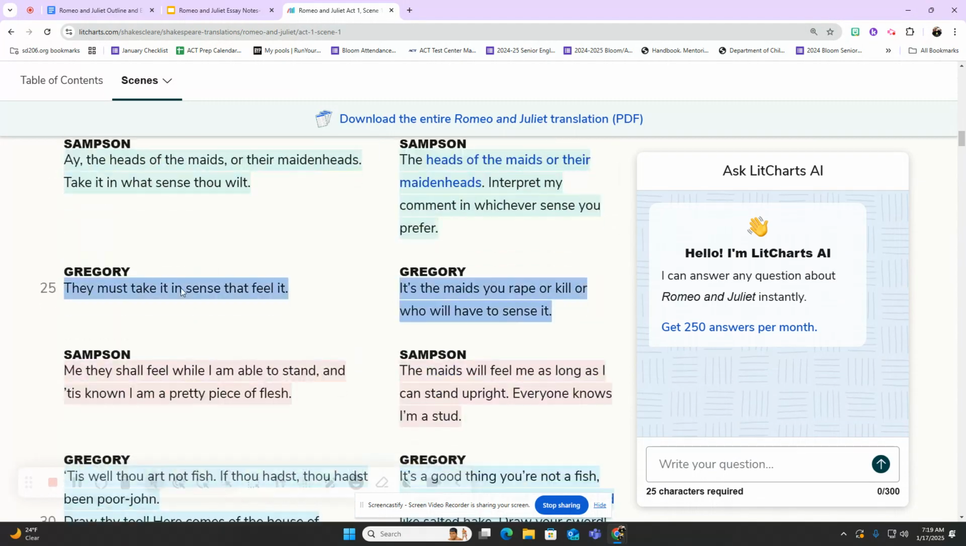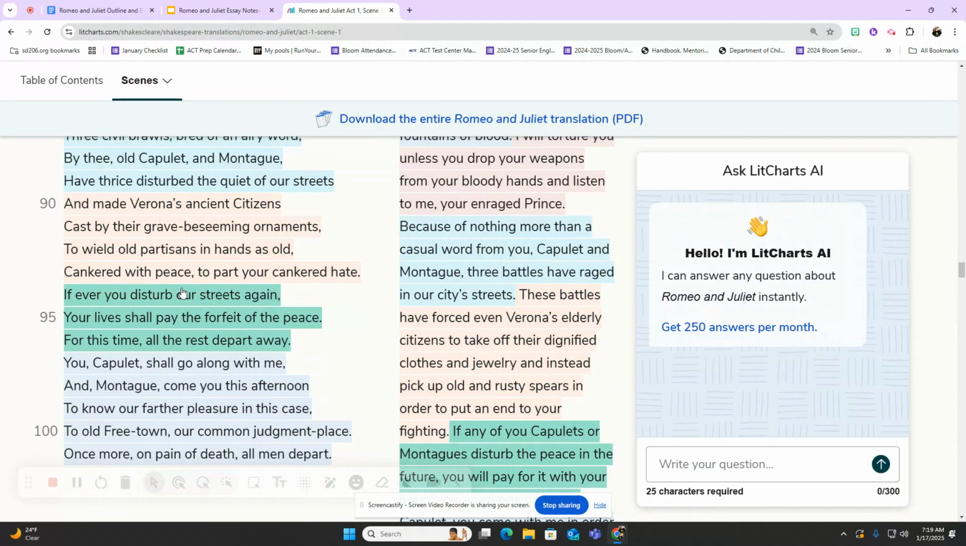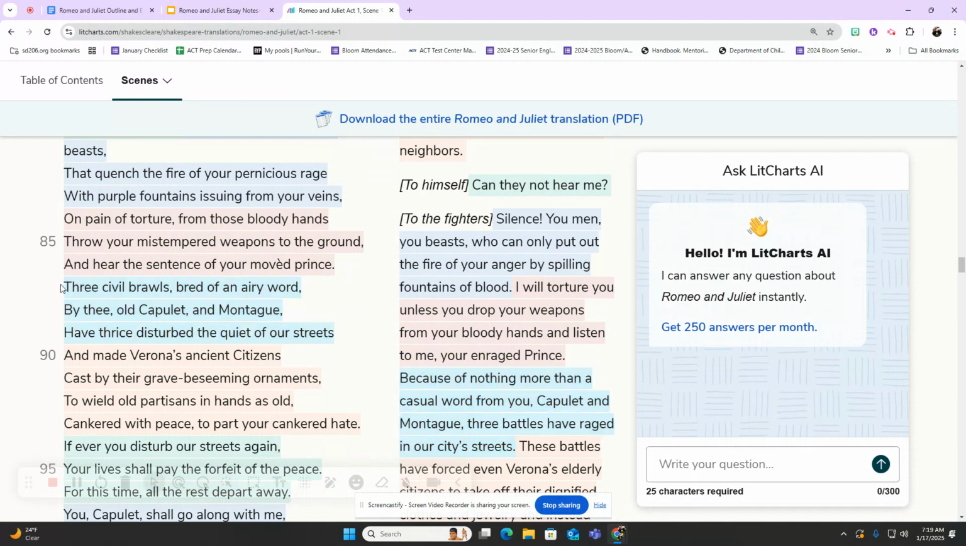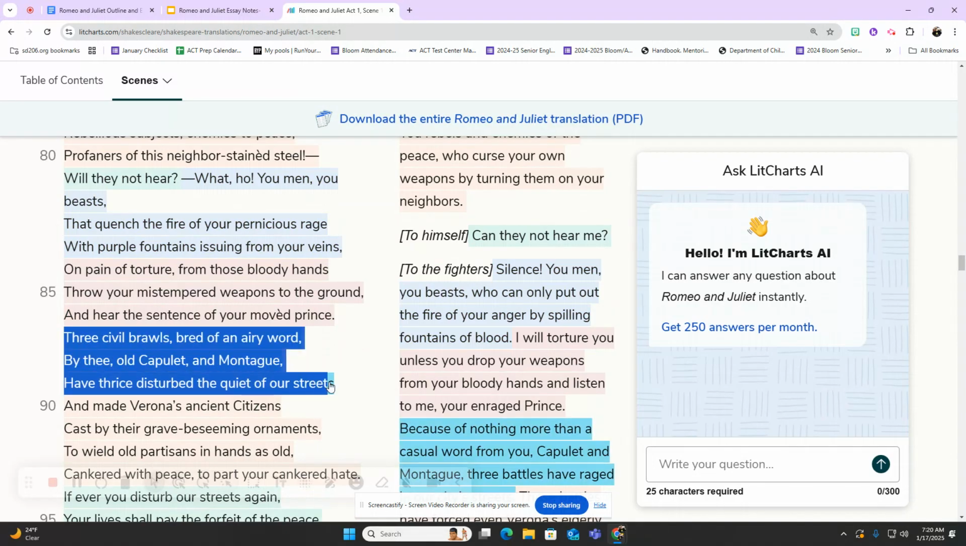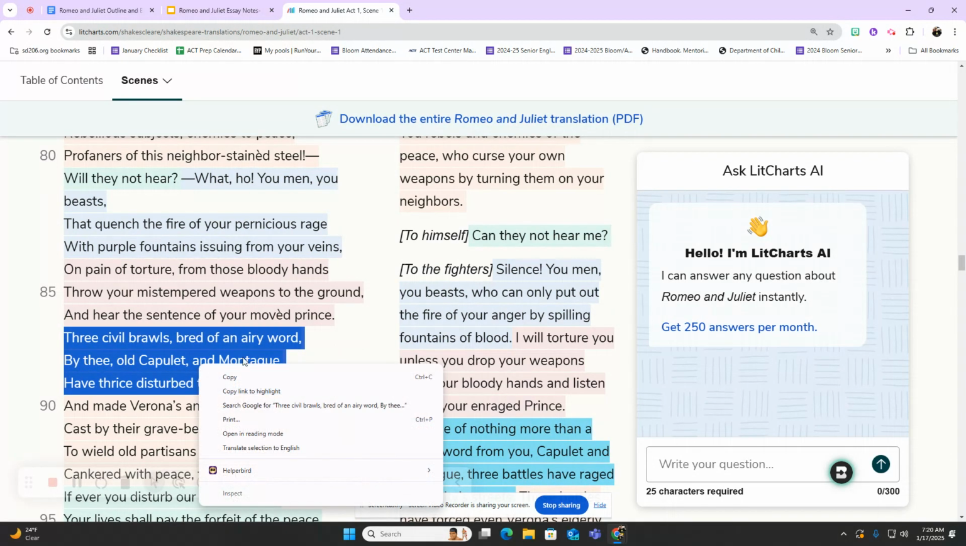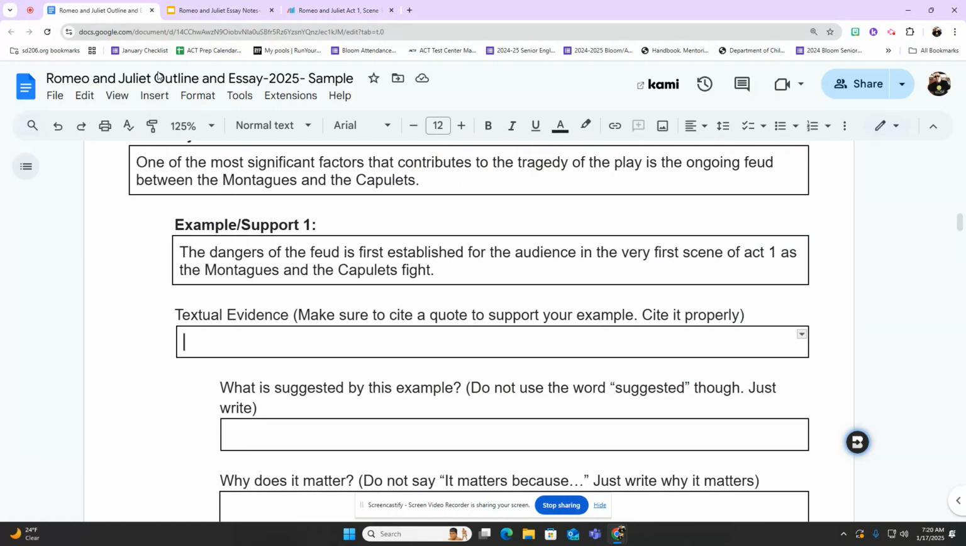So I'm going to scroll down here to line 90 because I know this play very well. It's actually right before line 90. It's lines 87 to 89. And this is where the prince gave that speech where he came in after the fight. And I like these three lines, and I'm going to copy them. So I'm going to copy this speech, or hit Control-C. You might have to hit Control-C because you're on a Chromebook. I'm going to come back over here and paste my evidence.